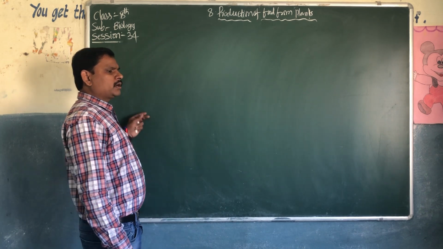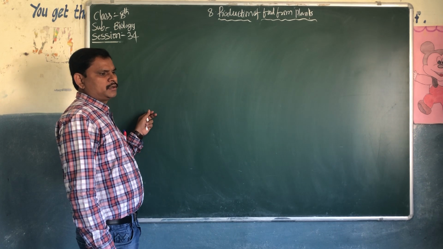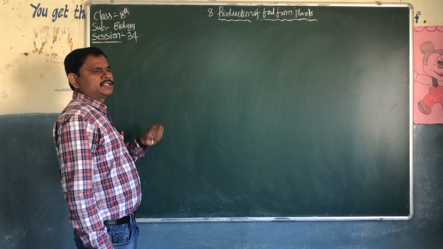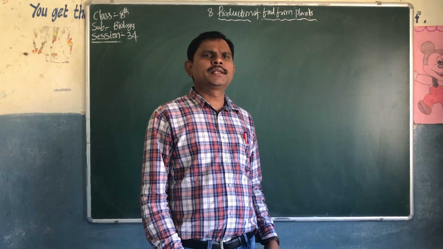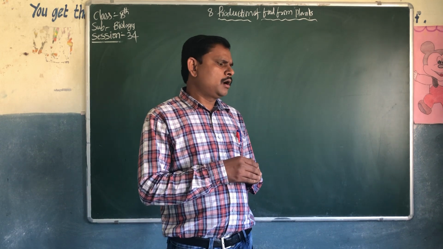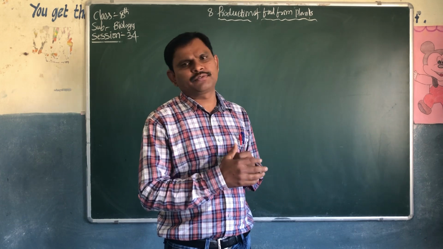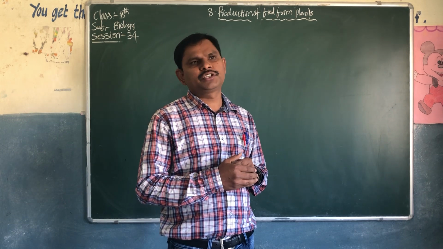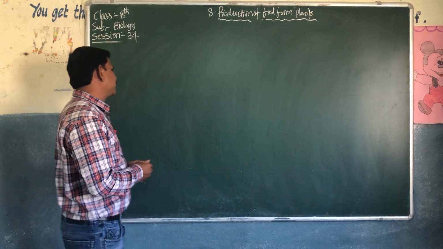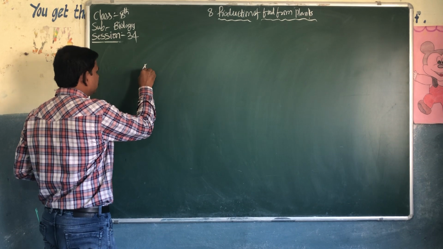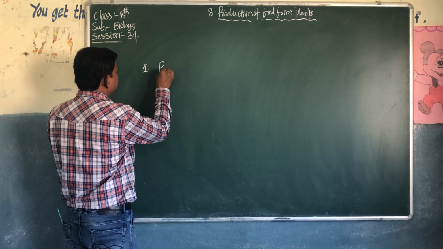In many crops the cultivation is the same, but in some crops we need special observations. We need some special methods for the cultivation of a particular crop. So what are the special methods? The first one is preparing the soil.